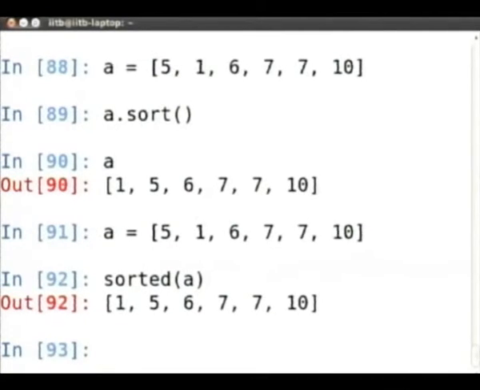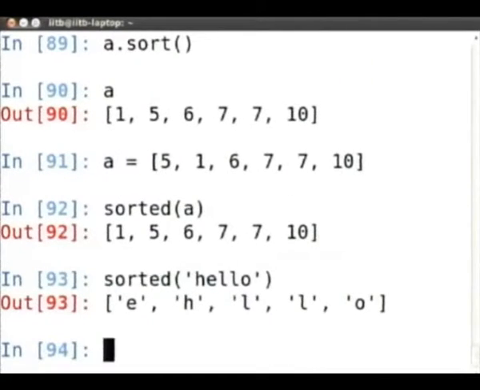And note that sorted will work for any sequence. For example, if I do sorted hello, that will give me a list of the characters of hello sorted in ASCII sequence.